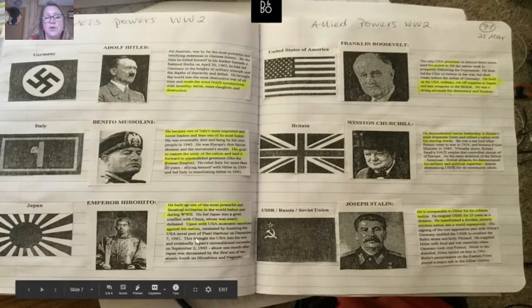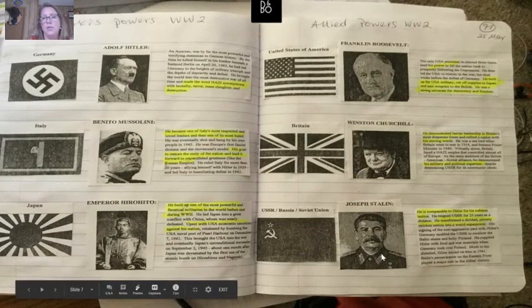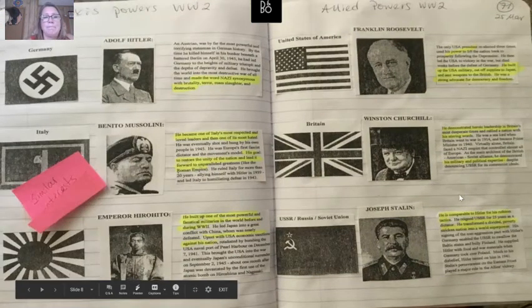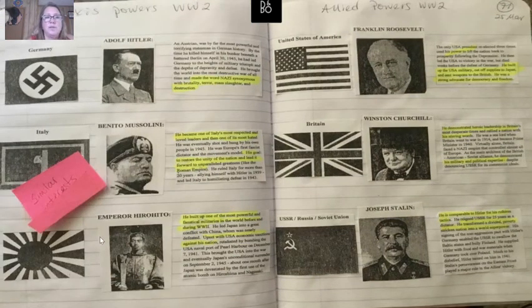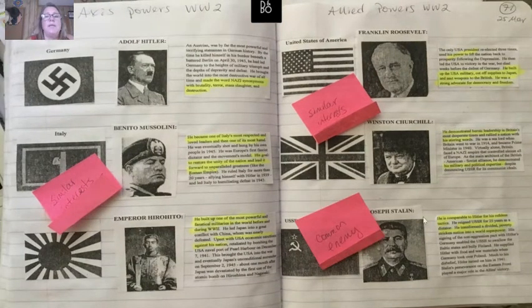Again, he was very similar, and that's why I had you learn about him last week with these other three leaders. They were all dictators, all totalitarian leaders, expected great loyalty from their citizens, and committed persecution against anybody that opposed them or even groups in their country in order to make their countries stronger. So he doesn't quite fit in here with some of the similar interests. So again, these three allies, they've got some similar interests. These two, similar interests. And how does he fit in? A common enemy.